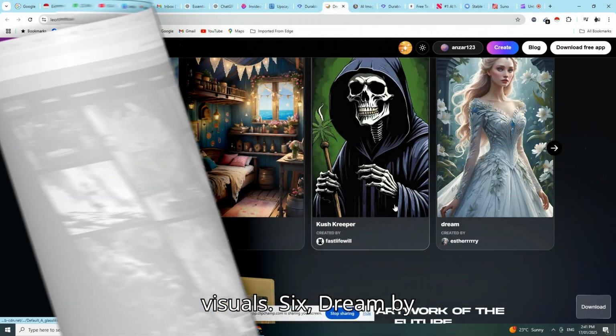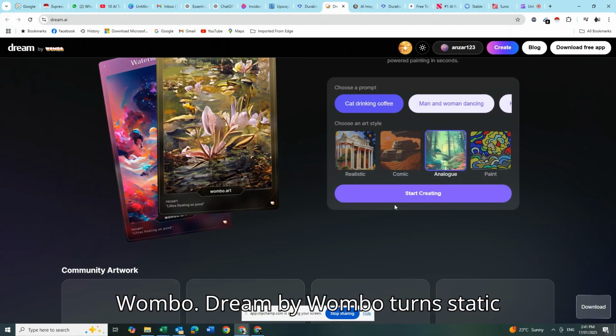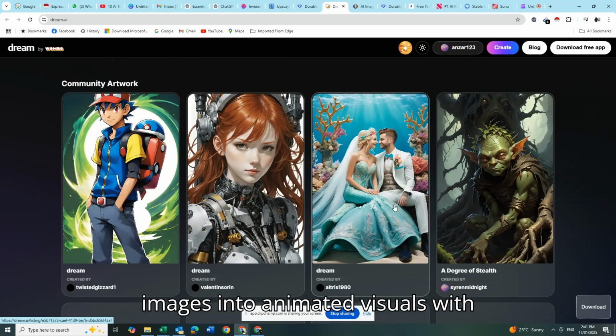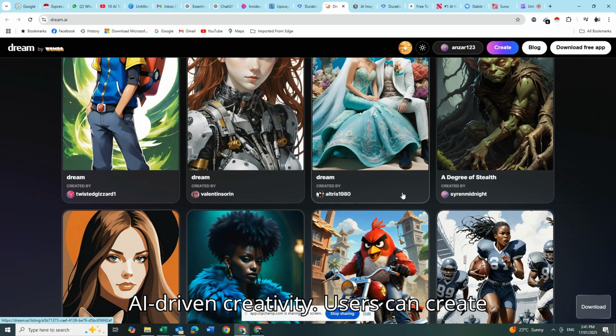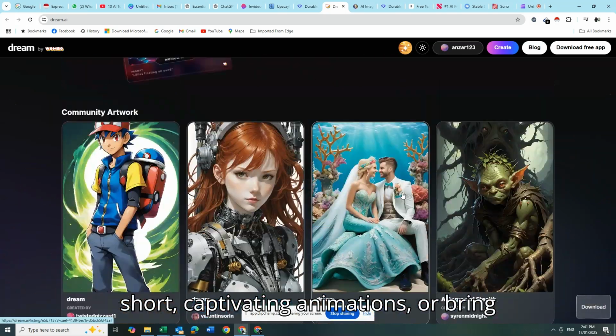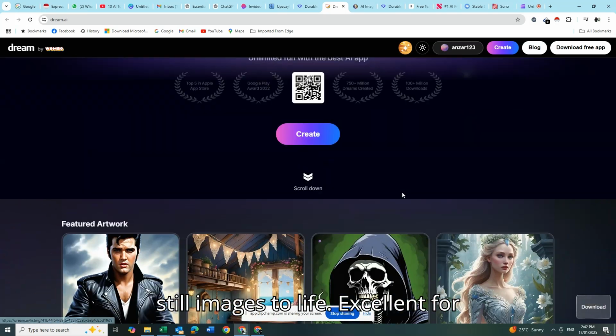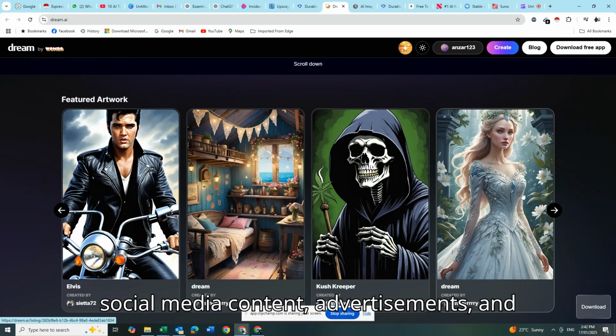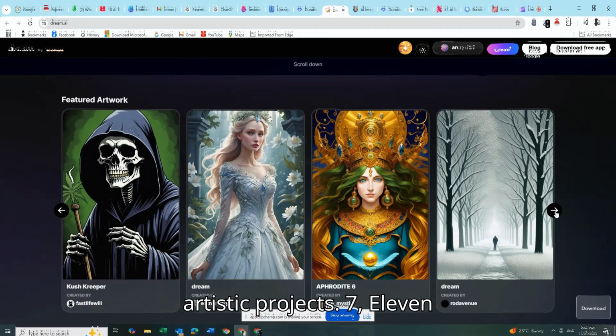6. Dream by Wombo. Dream by Wombo turns static images into animated visuals with AI-driven creativity. Users can create short, captivating animations or bring still images to life. Excellent for social media content, advertisements, and artistic projects.